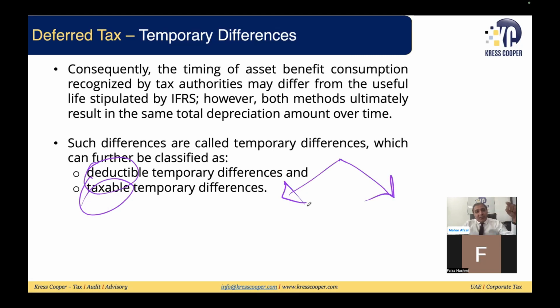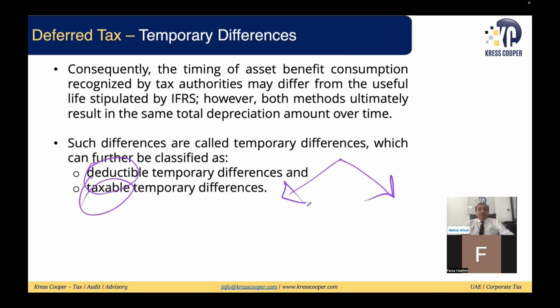you need to book the liability today. This is called taxable temporary differences. You need to book deferred tax liability today. In the deferred tax liability, your current tax period taxable income or taxable profits are lower. You are paying lower tax now, but in the future, you will be liable to pay more tax. So this is called taxable temporary difference. It leads to deferred tax liability.